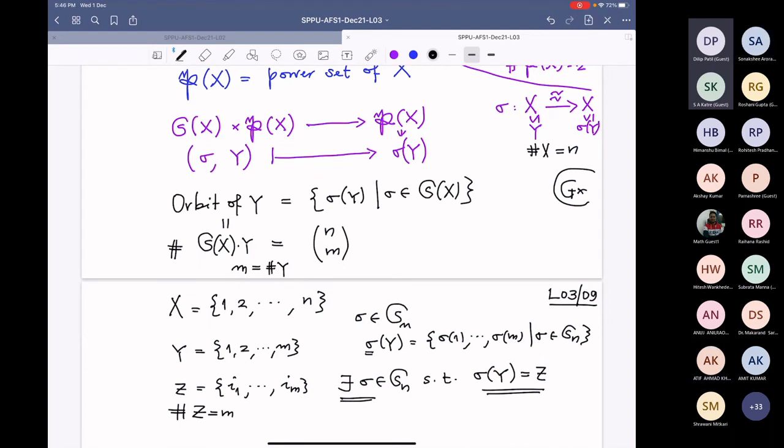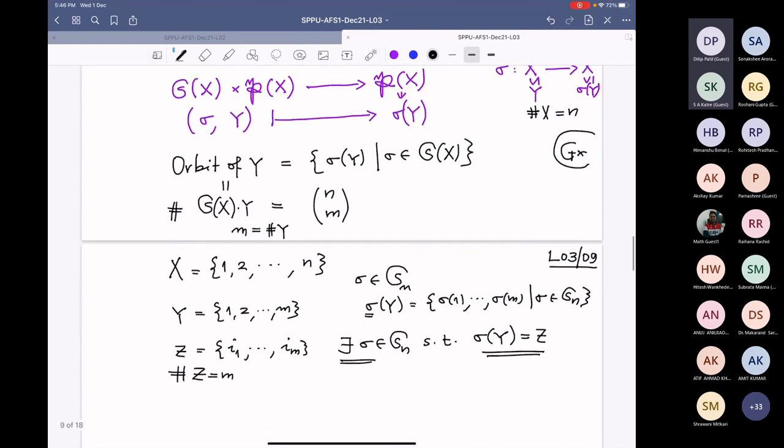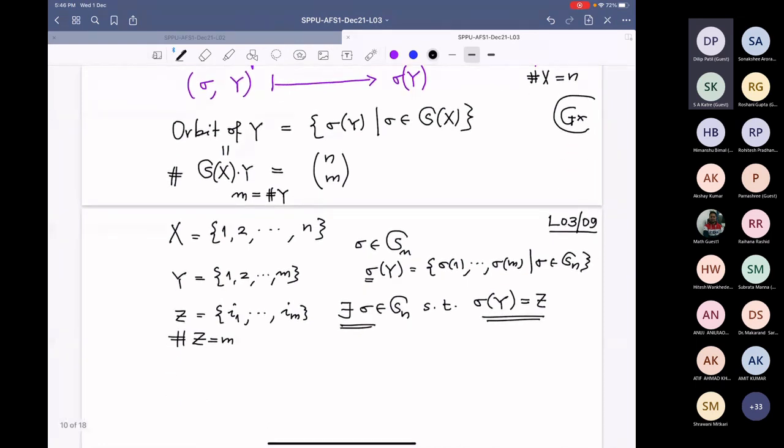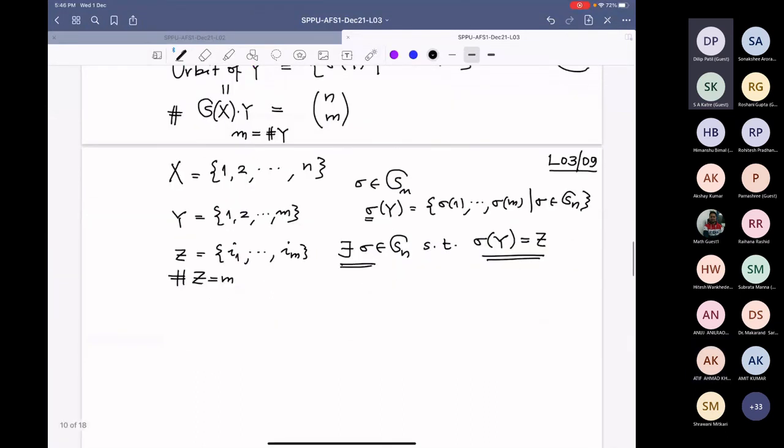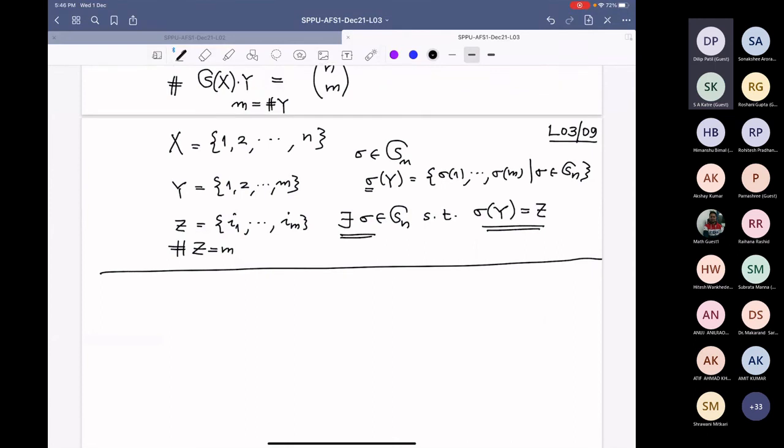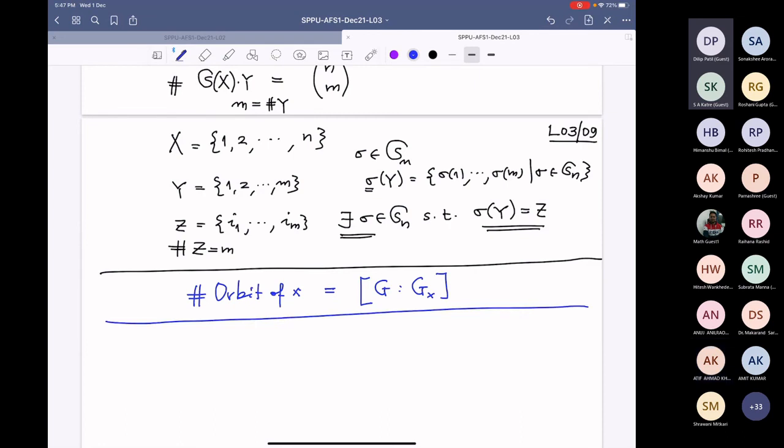So therefore we got the cardinality of the orbit is equal to n choose m, these binomial coefficients. And what does our theorem say? Our theorem says that the cardinality of the orbit of x, the origin, is equal to the index of the stabilizer. This is the orbit-stabilizer theorem, which we proved there.